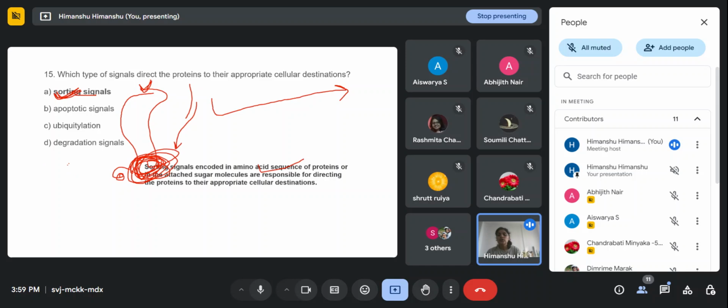As mentioned in the slide, one proper tag has to be there, and with the tag, the protein finds where it has to go. For that, this tag, or sorting signal, has to be present. Basically some amino acid sequence is present at the N terminal, which we call a signal sequence, and it is a conserved sequence which decides whether it goes to the lysosome or elsewhere. So we call it sorting signals. Any doubt?